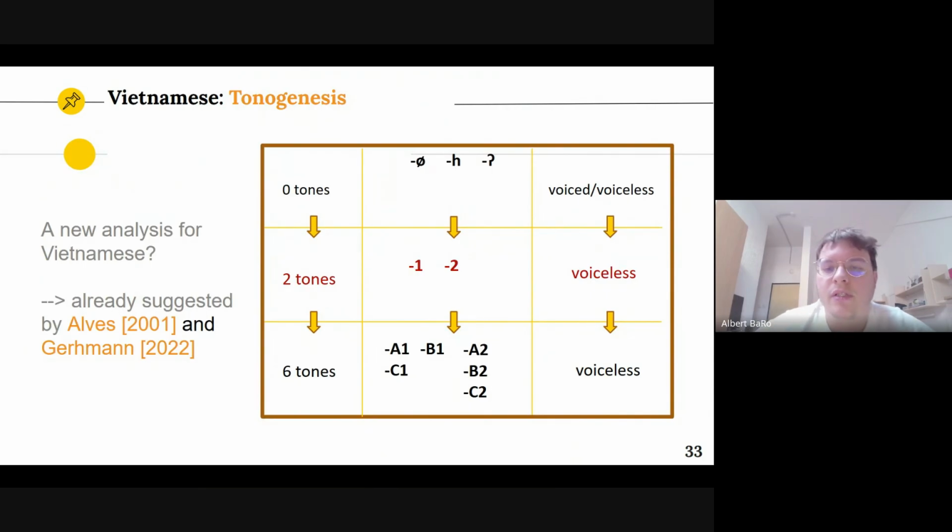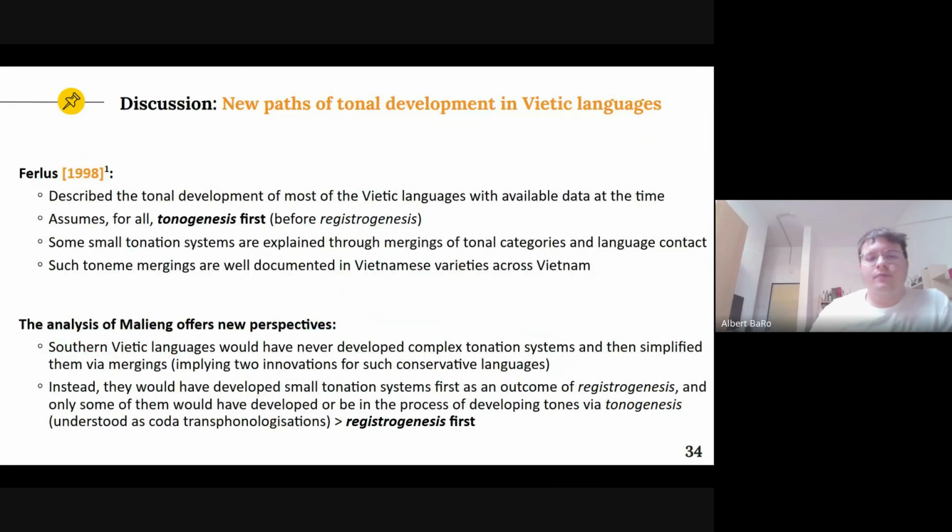But with this scenario, this would be the development of the tones for Vietnamese. So we would have the onset collapse first. We would have 2 tones in the beginning, and then they would triple into 6 tones, the current six-way tonal system of Vietnamese. This was already suggested as early as 2001 by Mark Alves, and also in Gurman's thesis, in Ryan's thesis. But this is also what we argue with the data from Malieng. And this means that new paths of tonal development in Vietic languages should be explored.